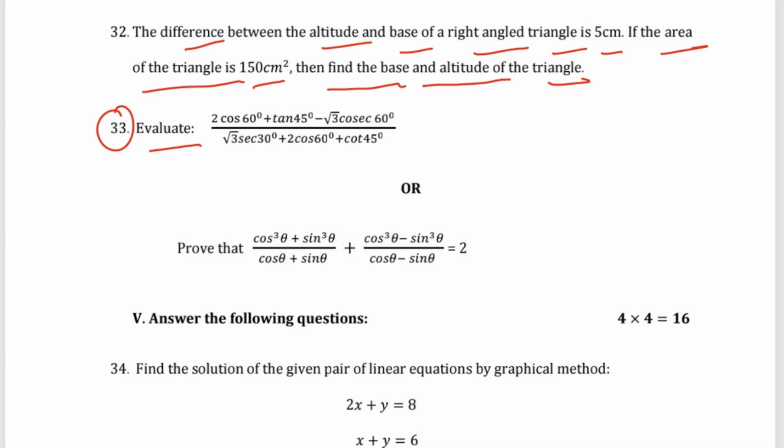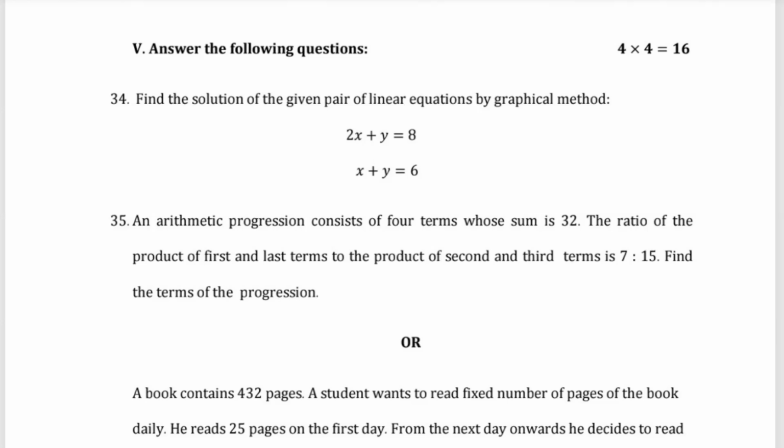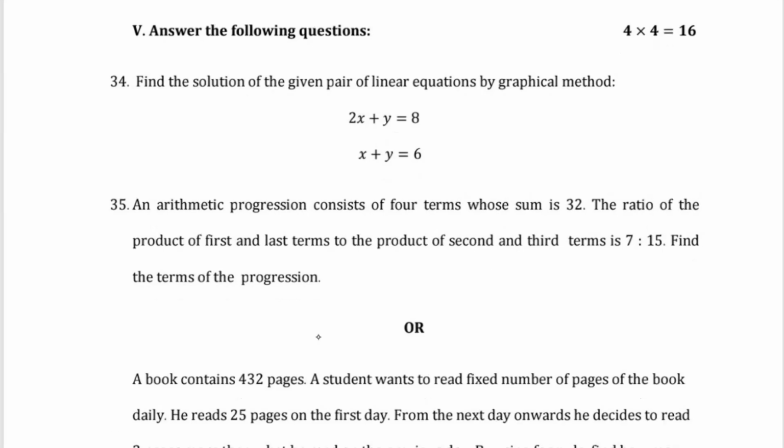Then in the next main, fifth main, answer the following. Each question carries 4 marks. For question number 34, find the solution of the given pair of linear equations by the graphical method: 2x plus y is 8, x plus y is 6.